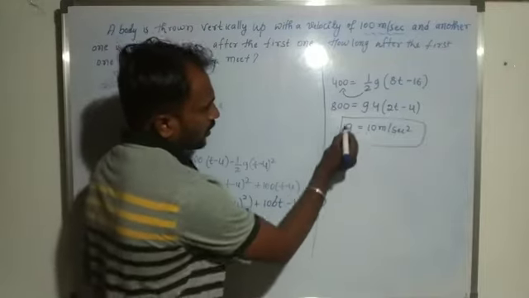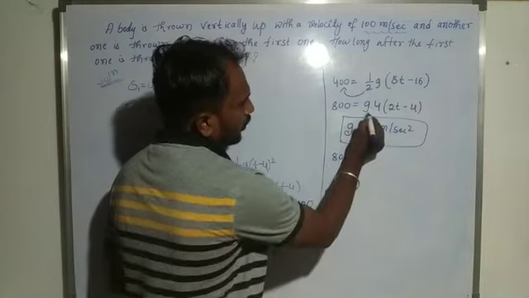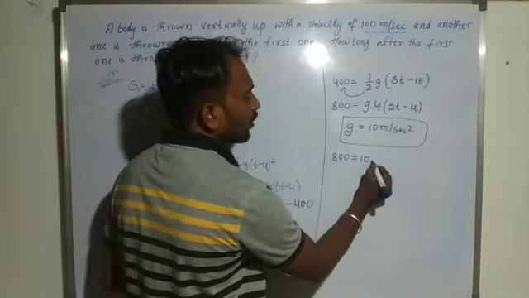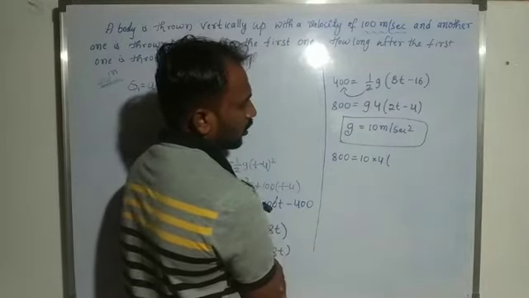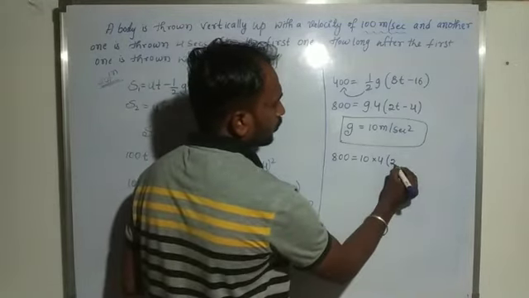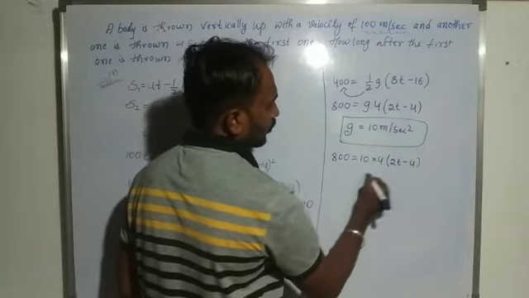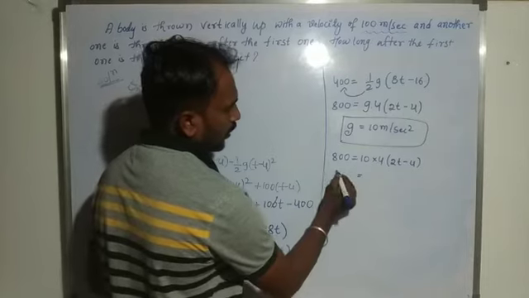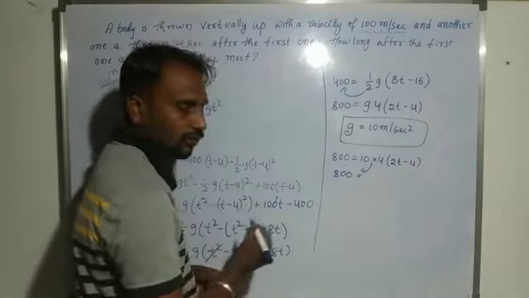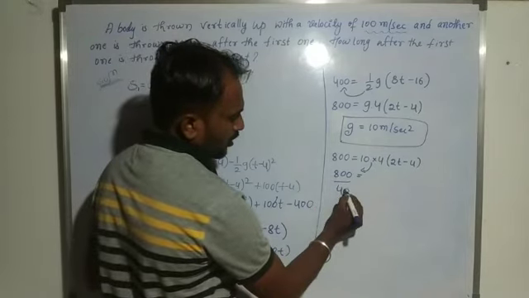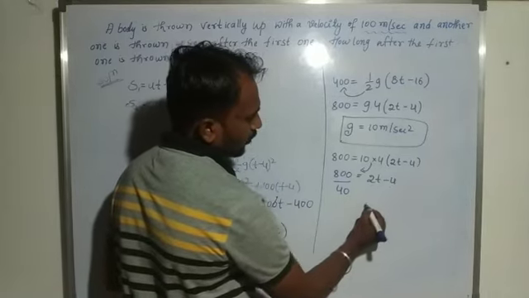Okay, so 800 is equal to 10 into 4, and here (2t minus 4). So 800, 4 into 10 is 40, and here (2t minus 4).